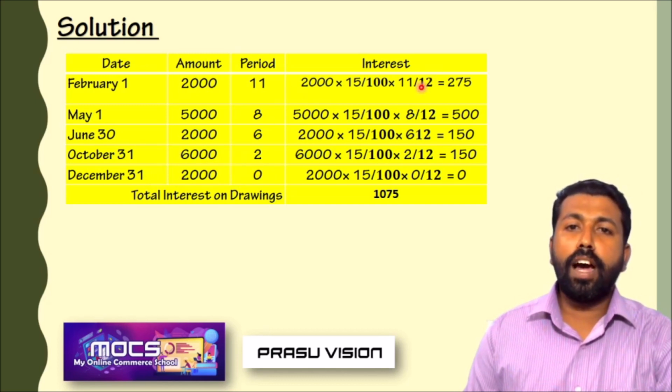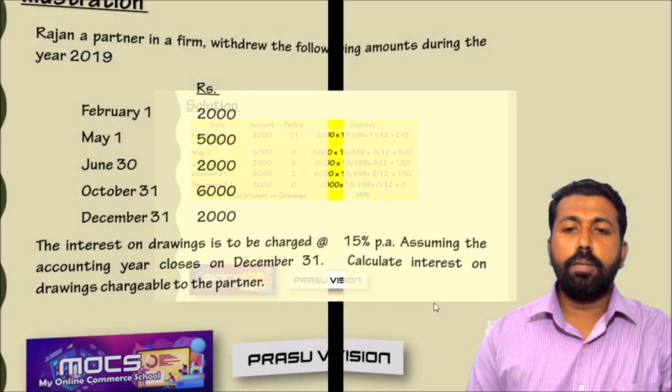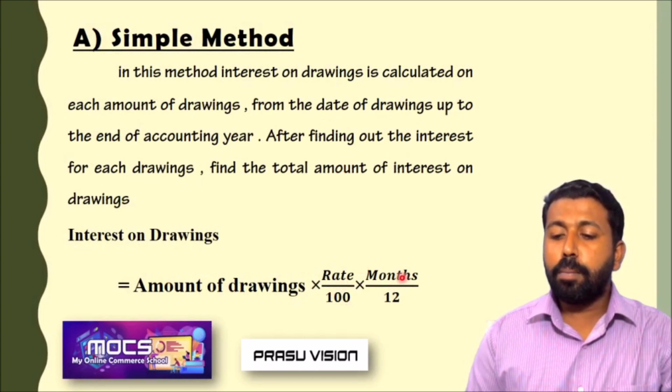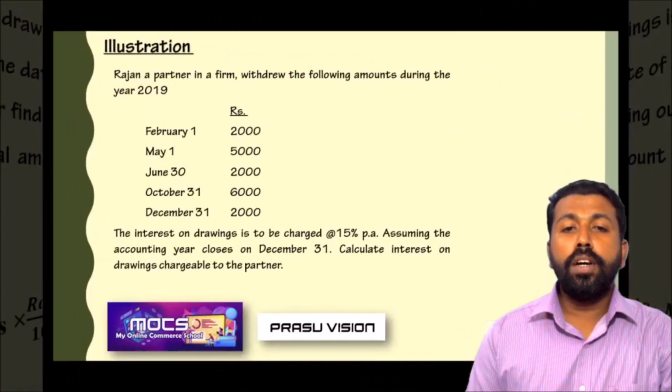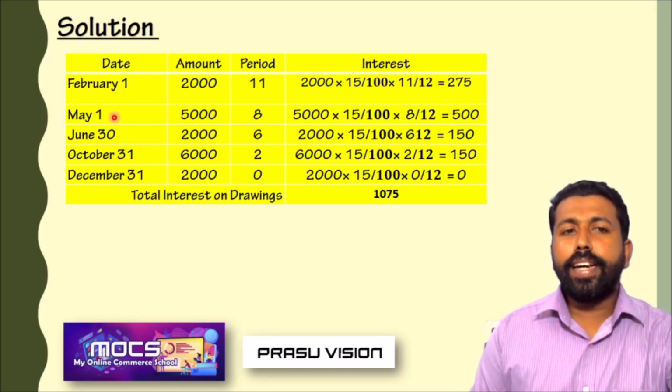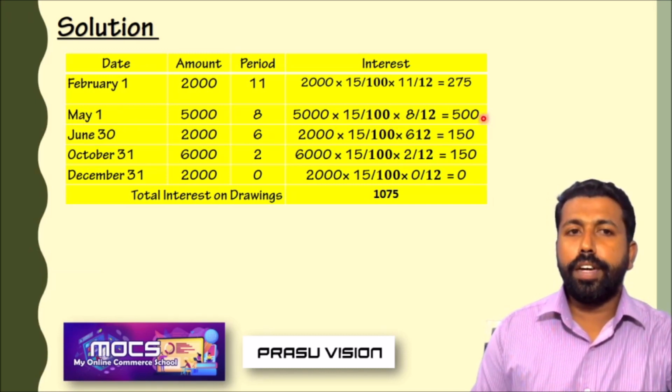So let us look at how to calculate the interest on capital. Remember the equation: amount of drawings into rate by 100 into month by 12. You can think month or period. So the amount of drawings 2000 into 15 by 100 rate into the month by 12. Month means 11 by 12, 275. Again, May 5000 into rate 15 by 100 into 8 by 12, 500.